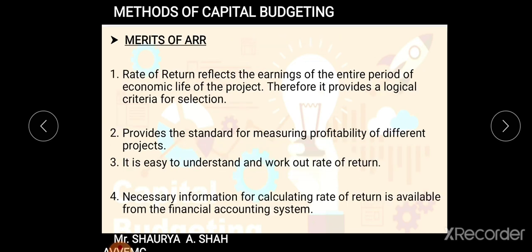Fine. Now moving ahead, the merits of the average rate of return method, that is your ARR. What are the merits? What are the advantages? As you can see, the very first thing, the rate of return reflects the earnings of the entire period of economic life. Just now we saw the total earnings, the total profit you are getting. 12 lakh was the answer. So it provides a logical criterion that over the entire period of the project's life, how much rate of return you are getting. We saw 21.8%. Another project is 25% or 30%. So the highest we will select, that will give you a logical criterion.